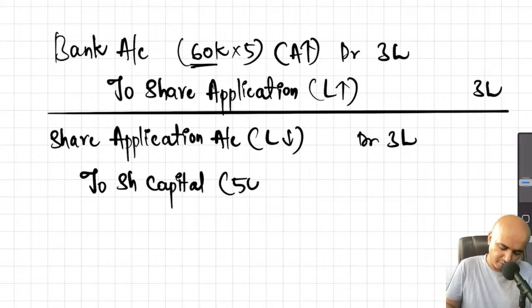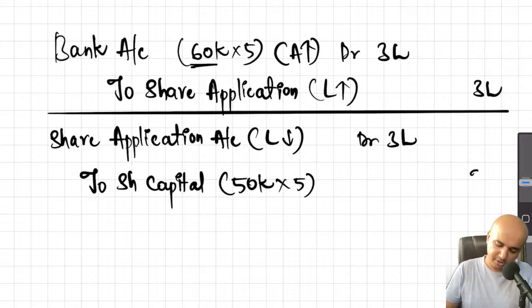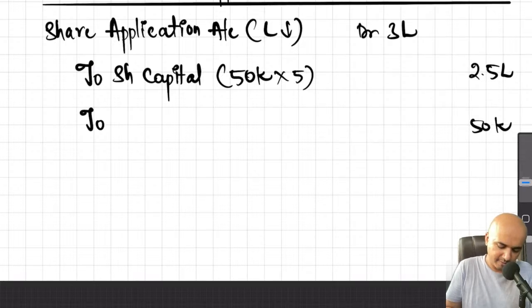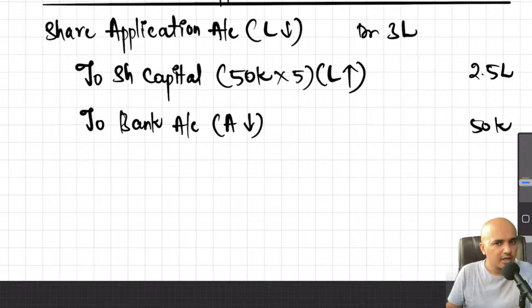Now use 50,000, the number of shares which you have issued. Only to that extent you can allot capital into rupees 5. That means 2.5 lakhs. Then what about the excess 50,000 which we have received? That will be returned to the shareholders. That's all. How? By crediting bank account. Asset decreasing. Here liability decreasing. That's it. As simple as this.